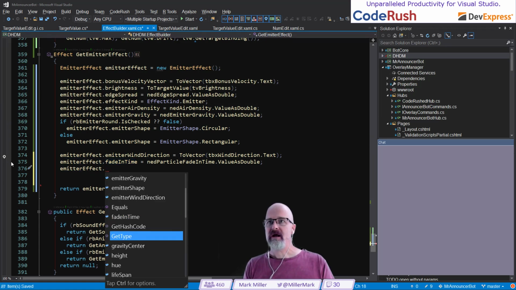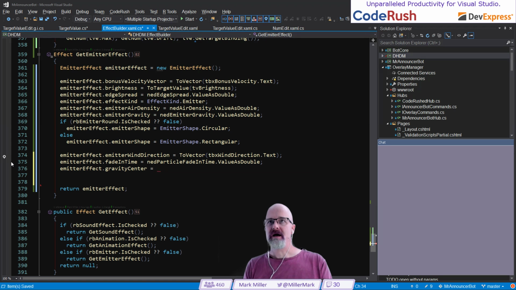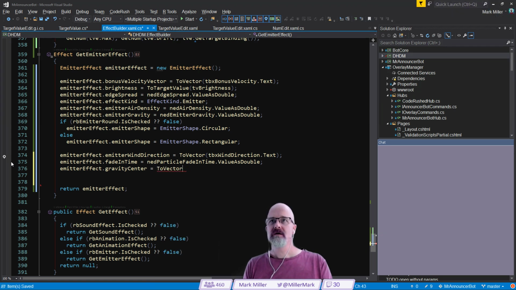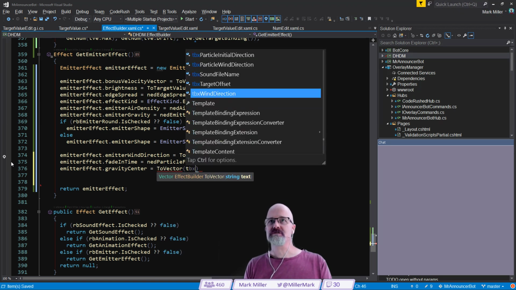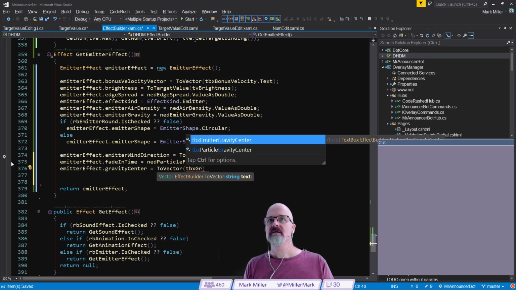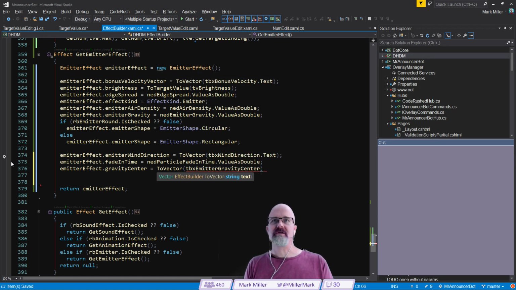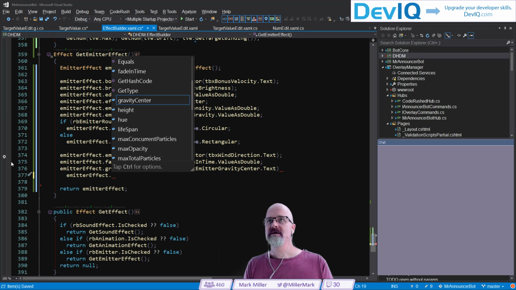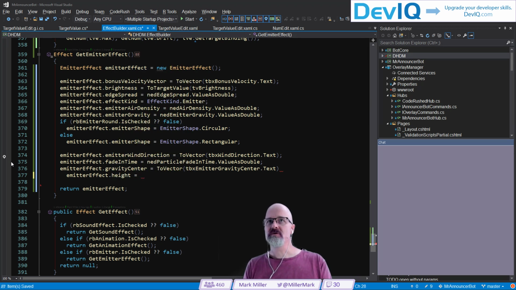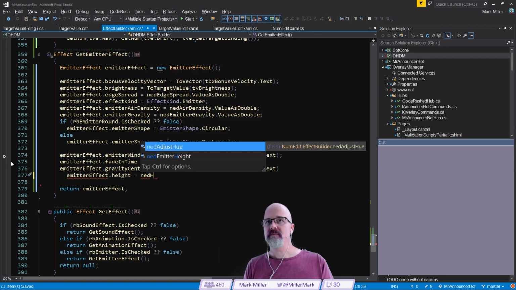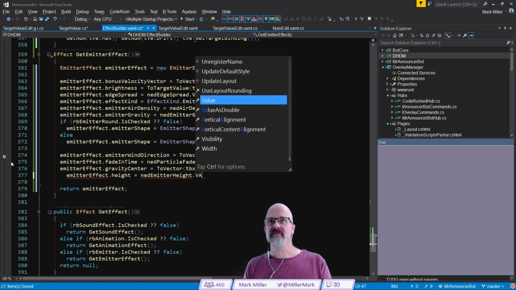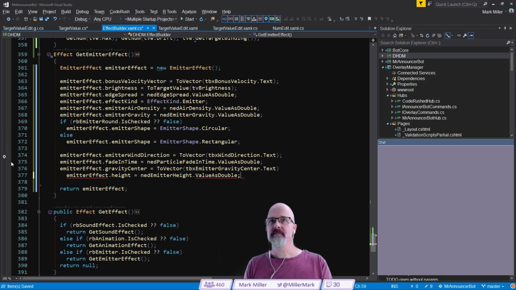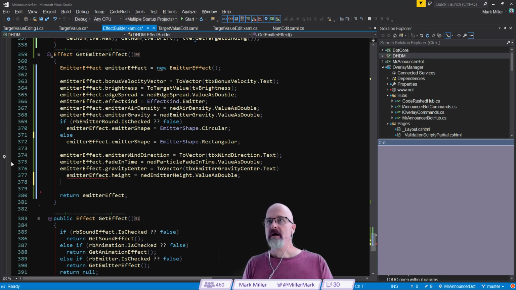All right, after that, I've got the gravity center. That's a vector, so we're going to say toVector of probably a TBX gravity. This is the emitter gravity center, .text. Cool. Then let's go down next line, and we're at height is equal to NED height, emitter height, perfect, dot value as double, like that. What happened?